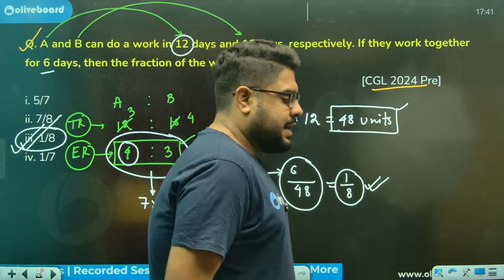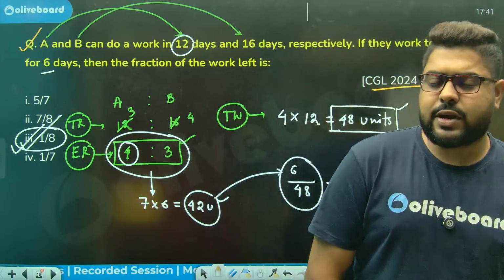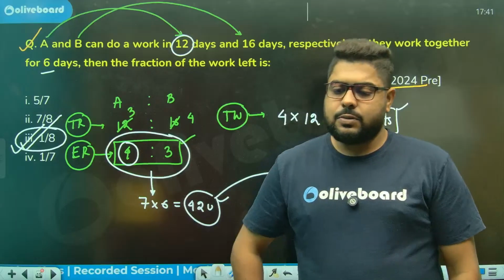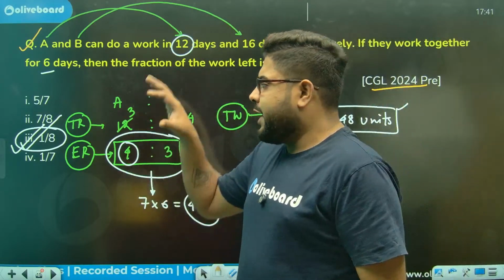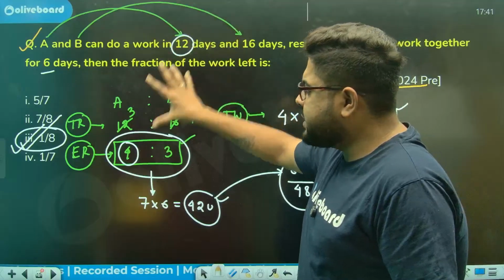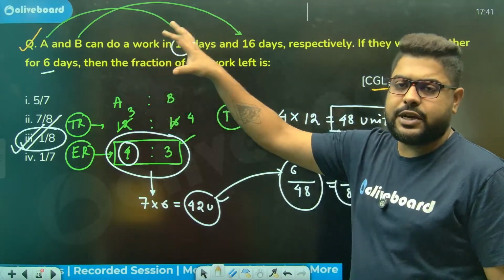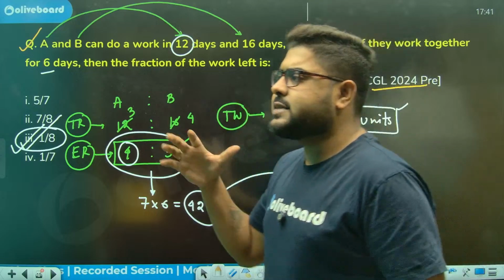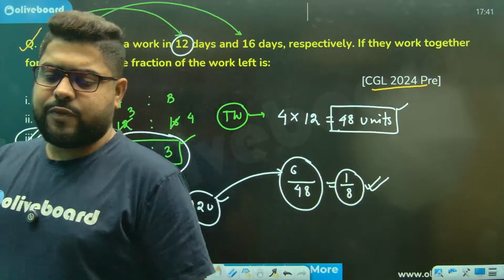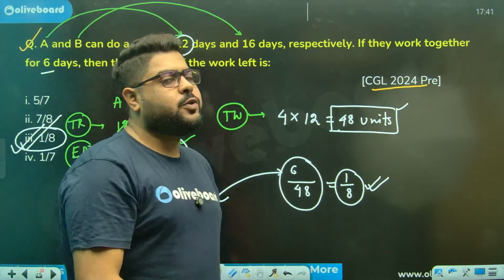So again, these are one of the most important chapters and the most important subtopics of the chapters. Basic stuff we have done. So this is a good start to your preparation if you want to start from here. So again, go through the basics. If you have any queries, if you have any doubts, feel free to ask me.